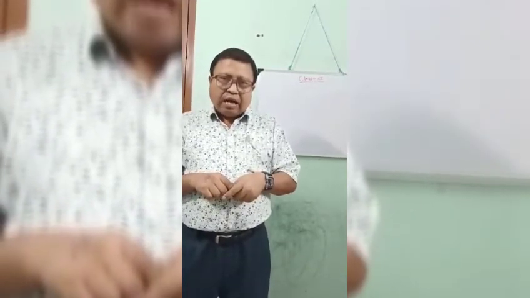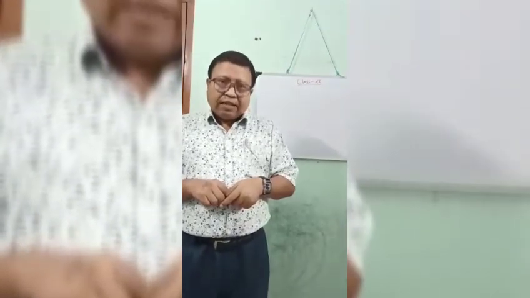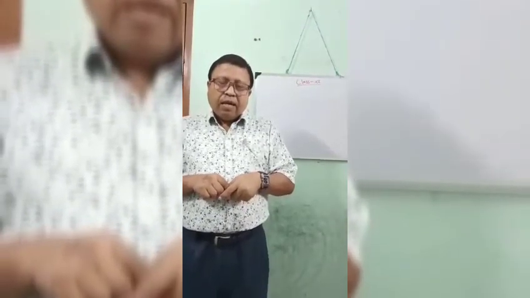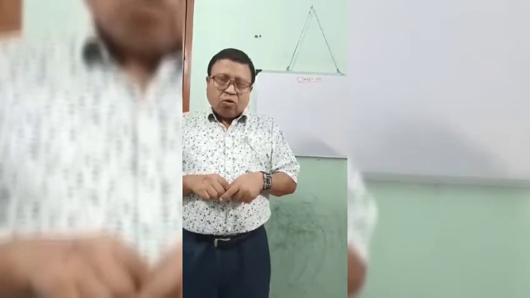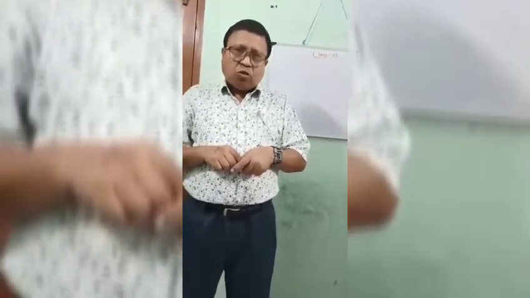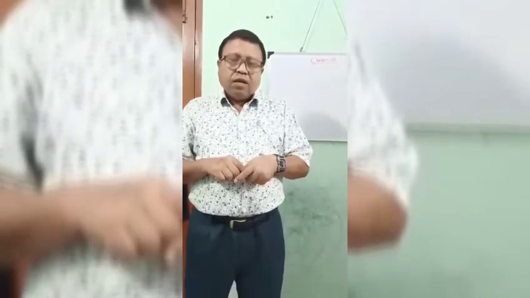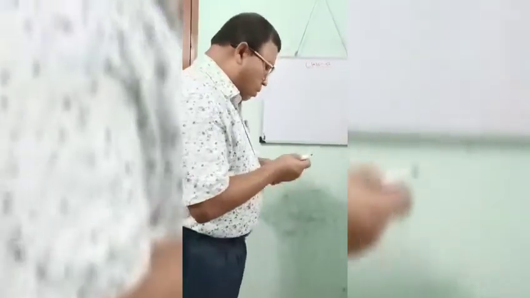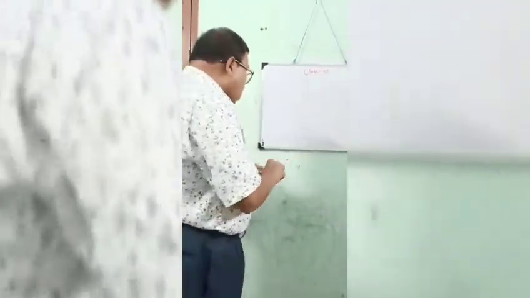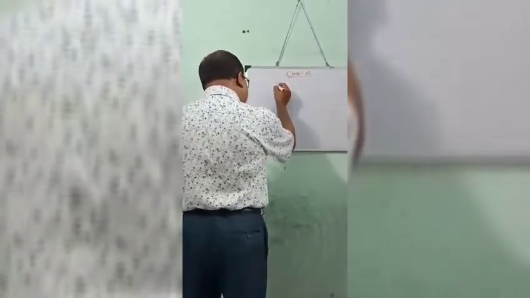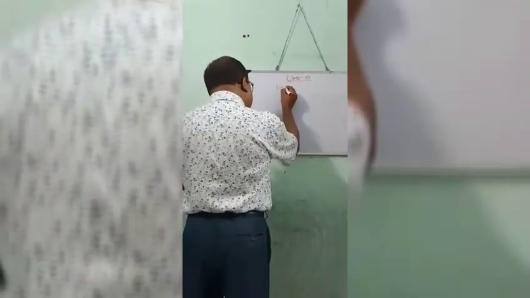According to council guidelines, a total of 10 marks are allotted for the chapter income from house property, and it is very easy to score 10 out of 10 in that chapter. So let's start the chapter, income from house property.